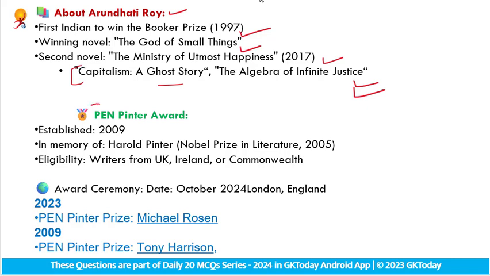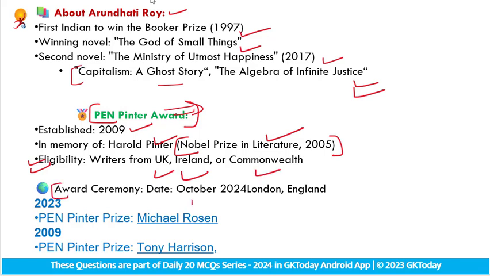Let's look at the Pen Pinter Award, which was established in 2009 in memory of Harold Pinter, who was the Nobel Prize awardee in Literature in 2005. This award is in the category of literature. The eligibility is that the writer must be from the UK, Ireland, or a Commonwealth nation. The award ceremony will be in October 2024 in London, England.